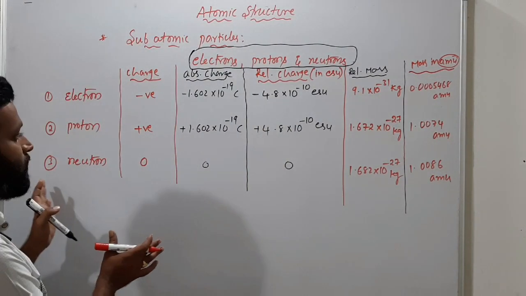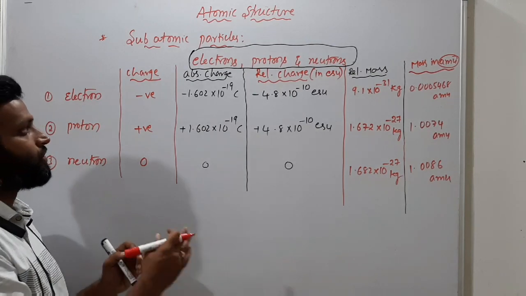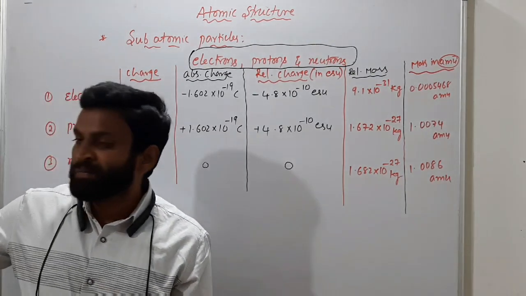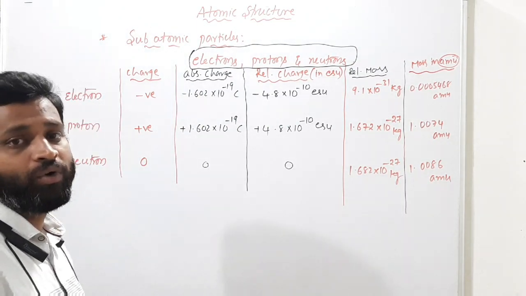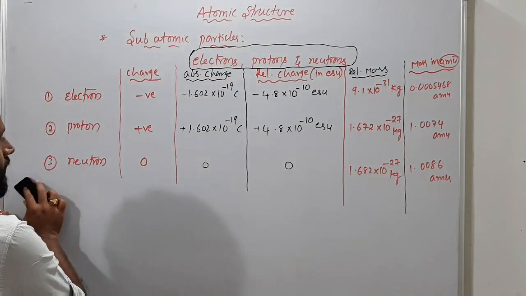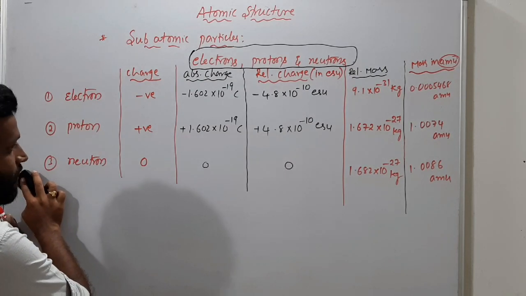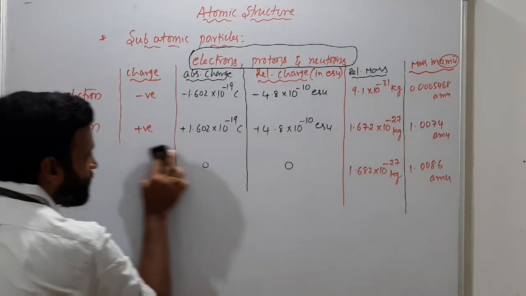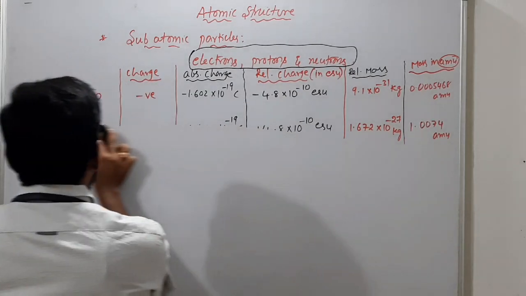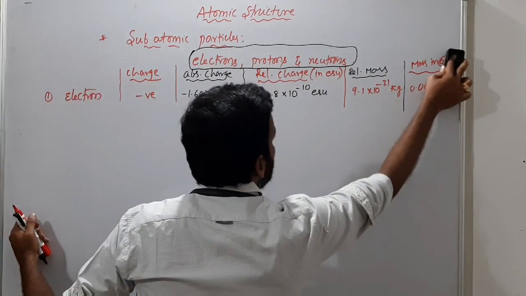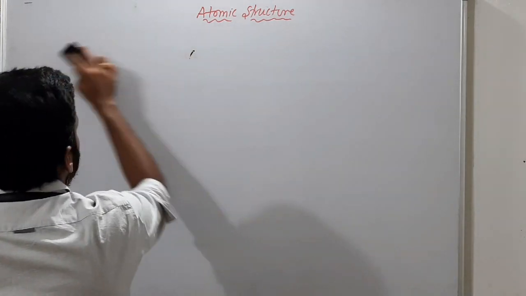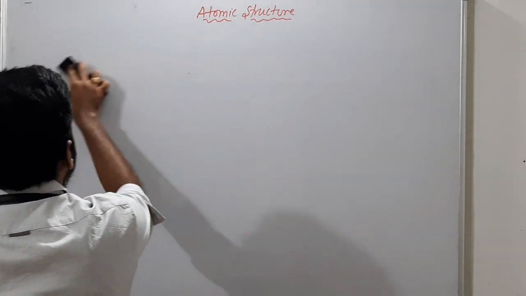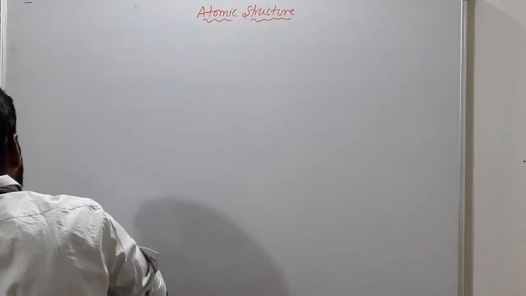So have a screenshot and write down all these values. So we will discuss next what is the electron discovery and how the proton was discovered and how the neutron was discovered, one by one. Okay, let's see all those things. First write down all this. Okay, thank you. So next, come to the discovery of the electron. Who discovered the electron? As you know, J.J. Thomson discovered it.